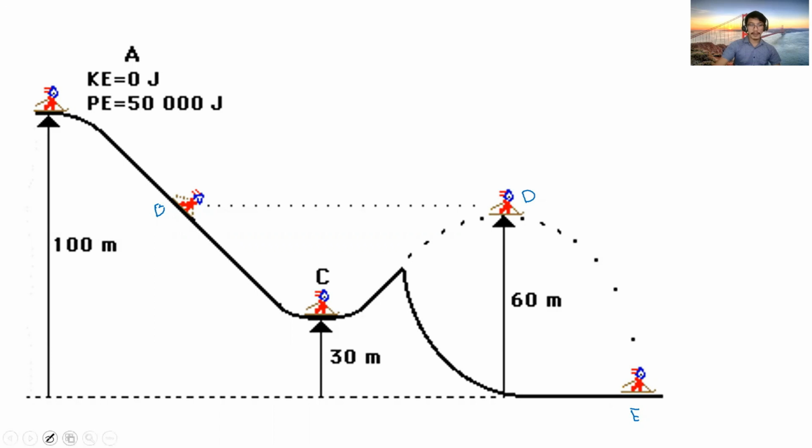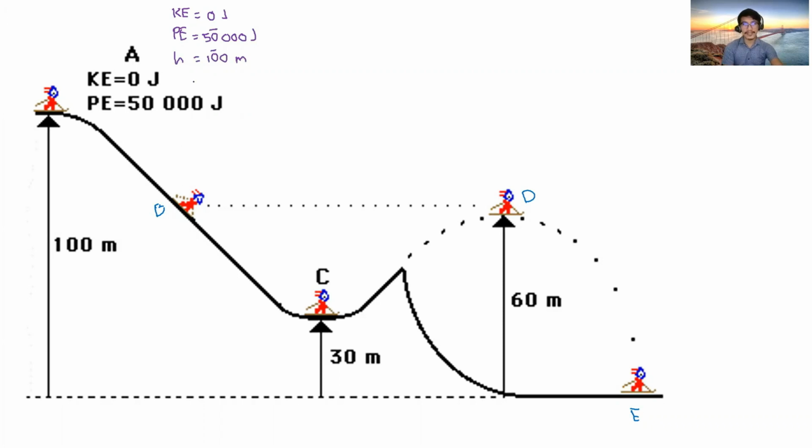Okay, so at point A, so may color ha, violet na lang. At point A, the kinetic energy is 0 joules. The potential energy is 50,000 joules, and the height H is 100 meters. Again, two significant figures ta para madlahi po. Two significant figures.